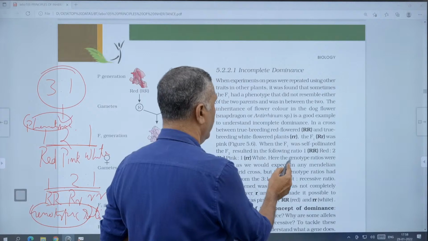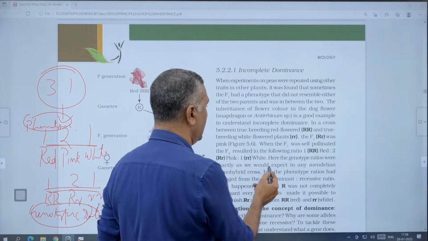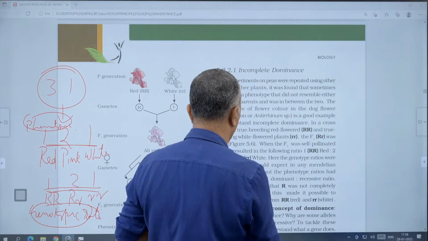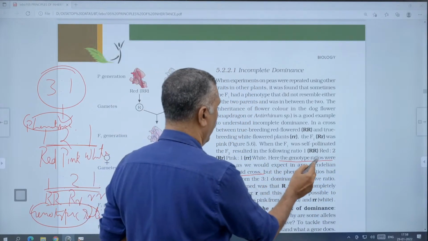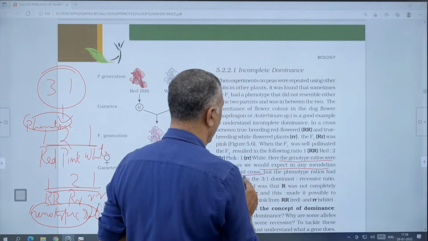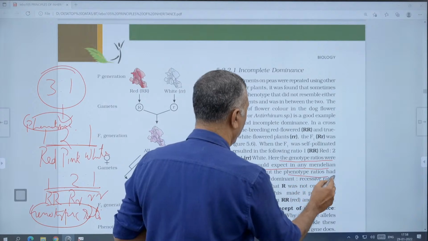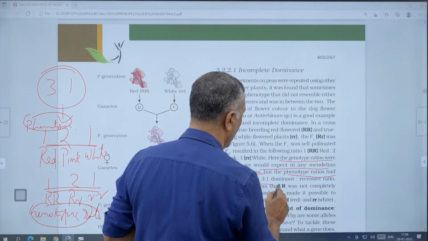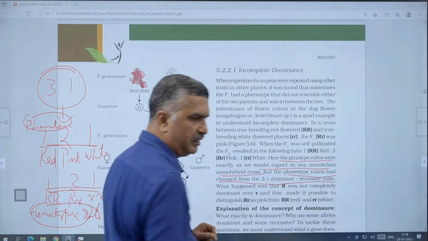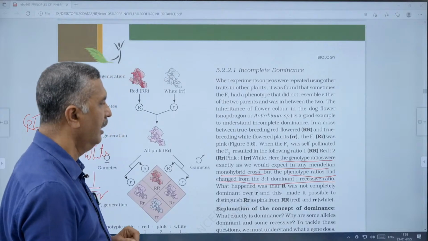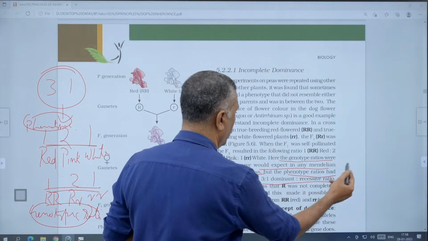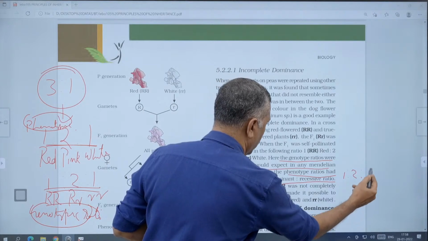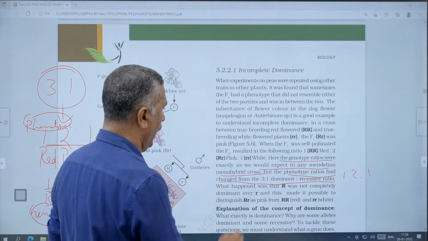Here the genotypic ratio is exactly as we would expect in any Mendelian monohybrid cross. But the phenotypic ratio has changed from the 3:1 dominant to recessive ratio to 1:2:1. Okay, then what happened?